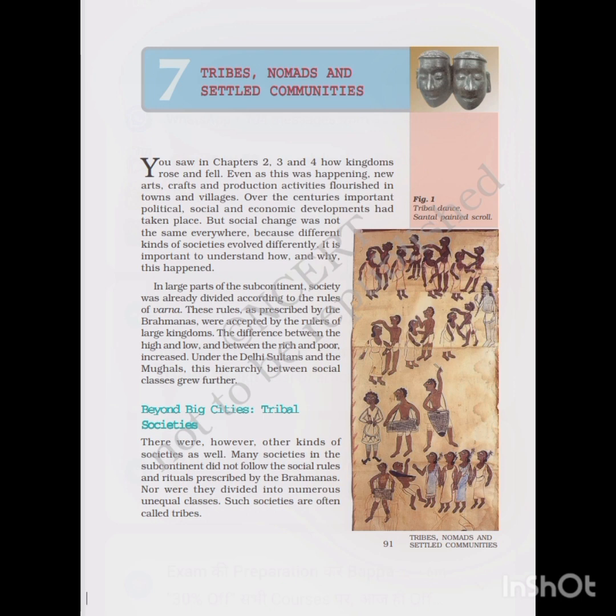Some became nomadic also. Who were nomadic? Nomads are the people who just move from one place to another. So they just control the land and pastures.